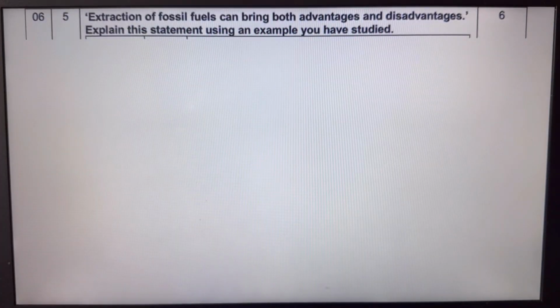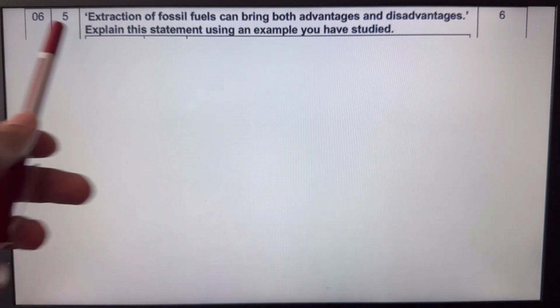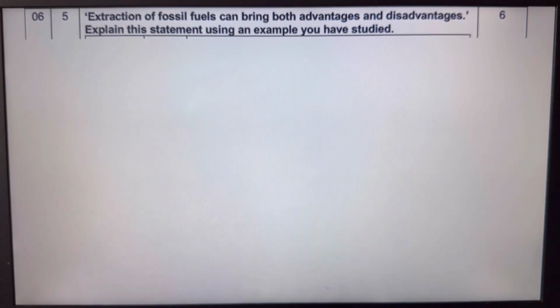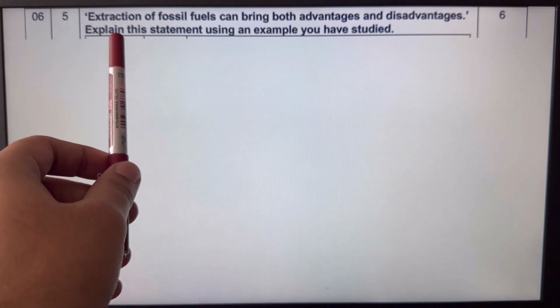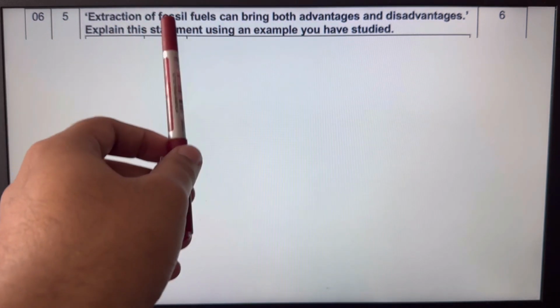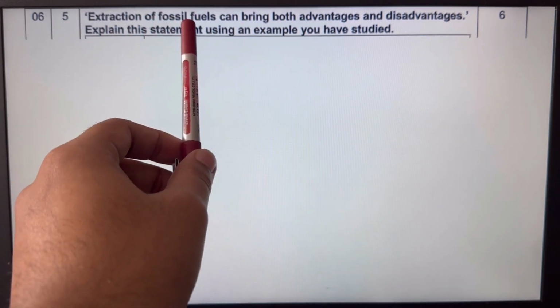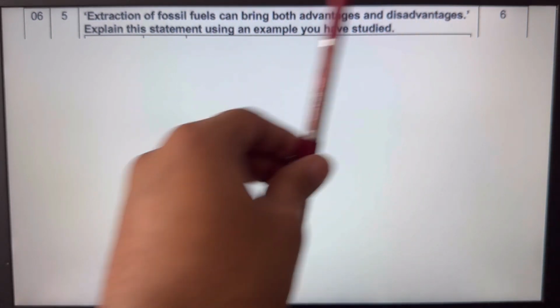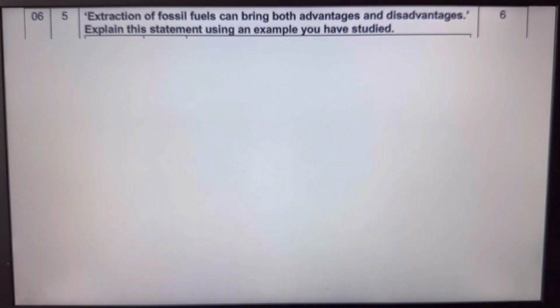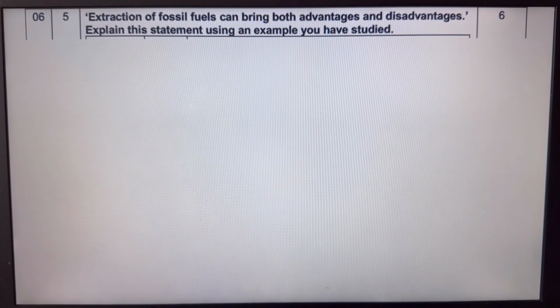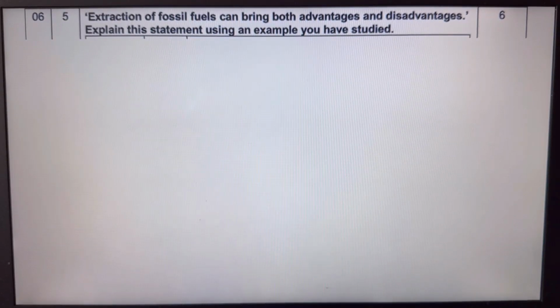So look at this question. It's a question 6 question. It's about energy from section C of paper 2. It's asking you about fossil fuels. So which fossil fuel did we look at? And does this fossil fuel bring advantages and disadvantages? Can you give an example as well with it? So the fossil fuel that you looked at was gas. So you shouldn't be thinking of coal and oil, and you have to go into it now.